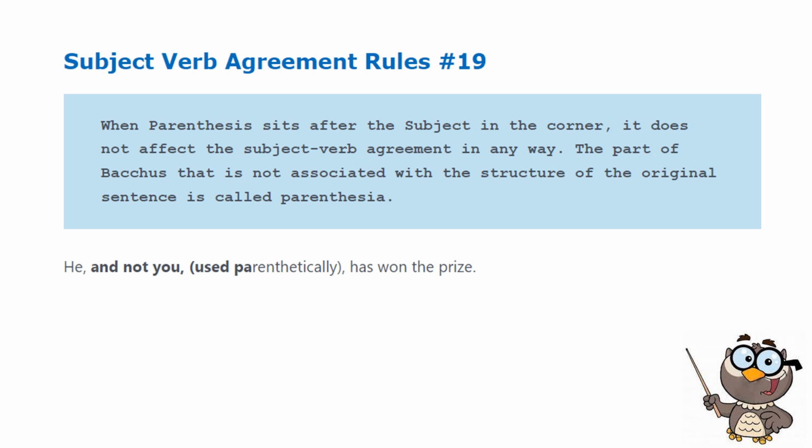Example: He, and not you, has won the prize. And not you is not included as subject in the sentence. Our subject in this sentence is he. That is why we use the verb has, which is singular.